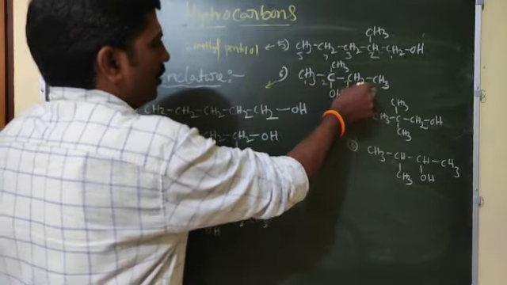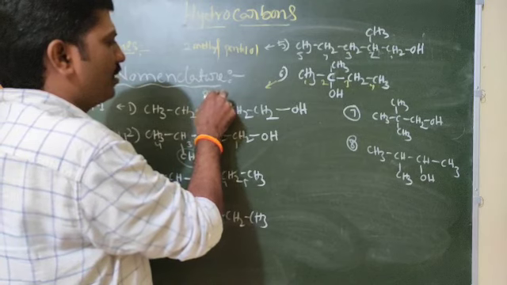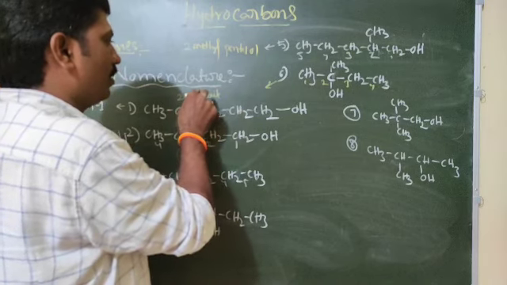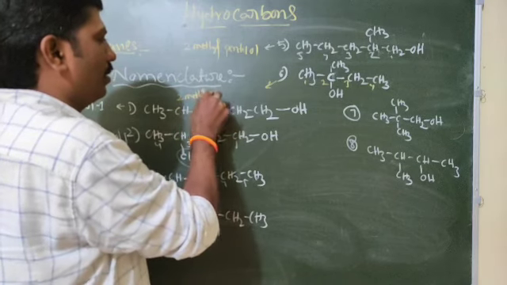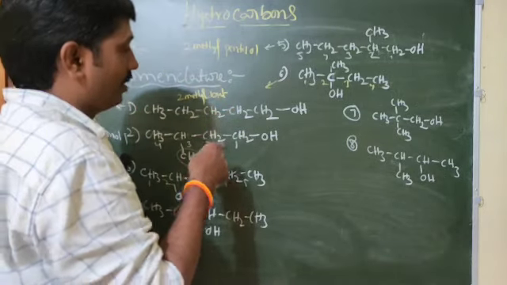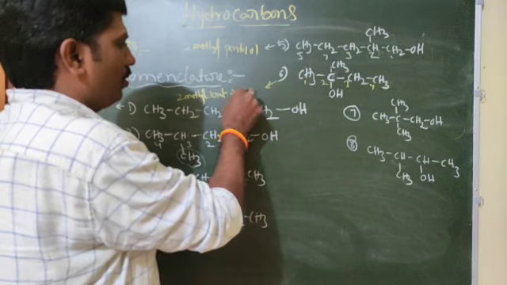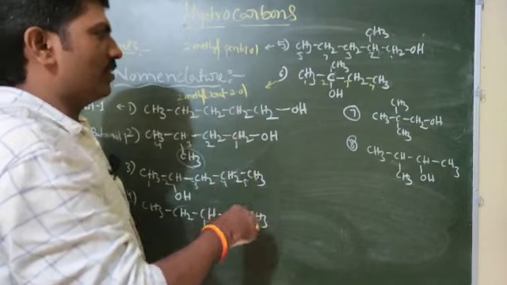Next this one: 1, 2, 3, 4. 4 means but, 2 methyl but, 2-ol. Butan-2-ol also we should write.